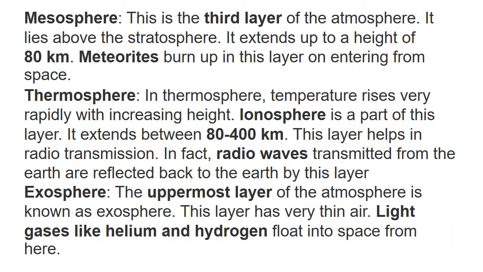So the third, mesosphere. Mesosphere is the third layer of the atmosphere. It lies above the stratosphere. It extends up to a height of 80 kilometer. How many kilometer? 80 kilometer. So meteorites, like big stones or rock-like things that come from space, burn up in this layer. So mesosphere is the third layer. Height is about 80 kilometer.